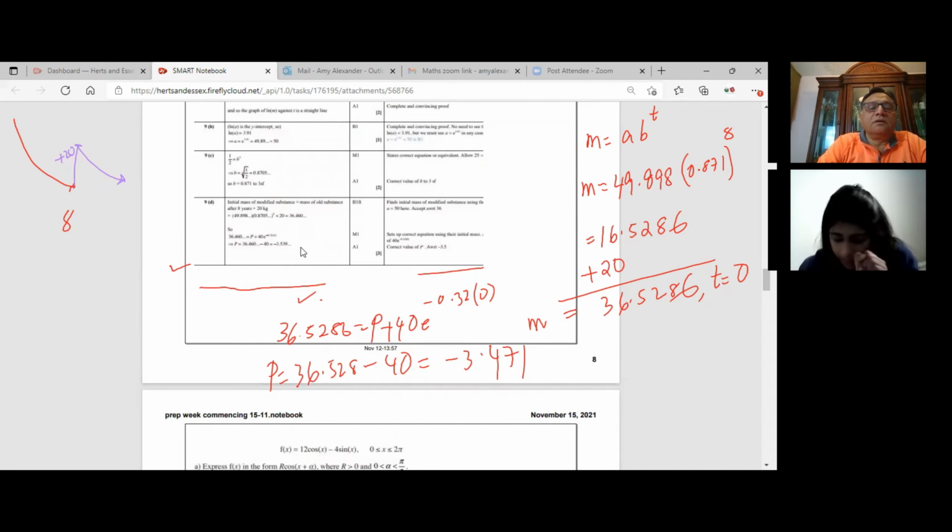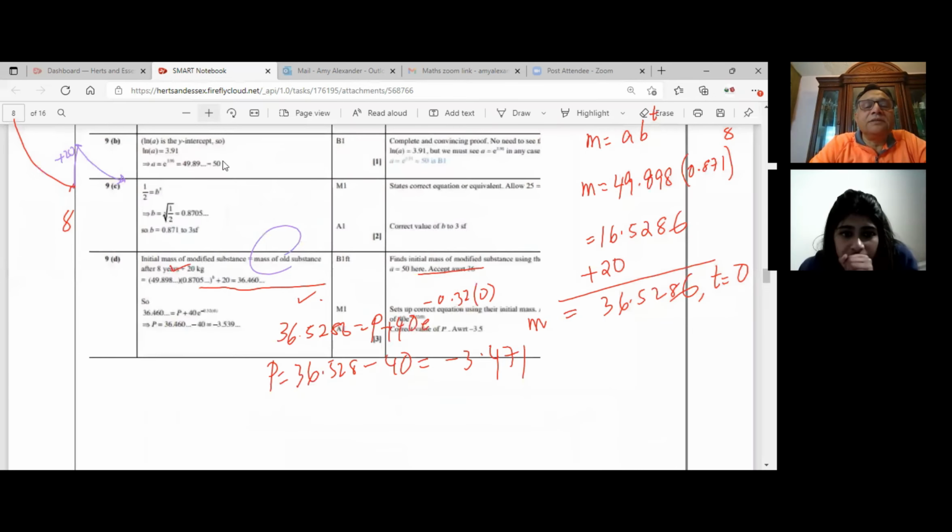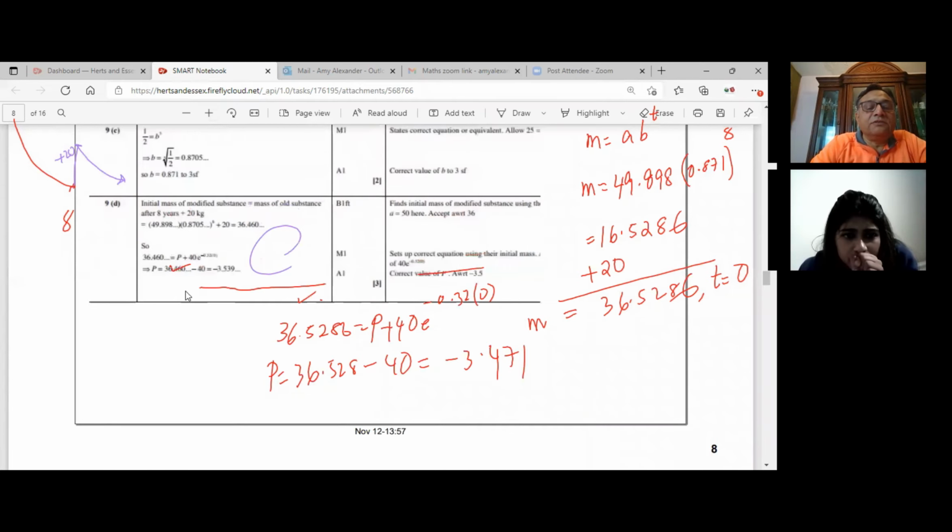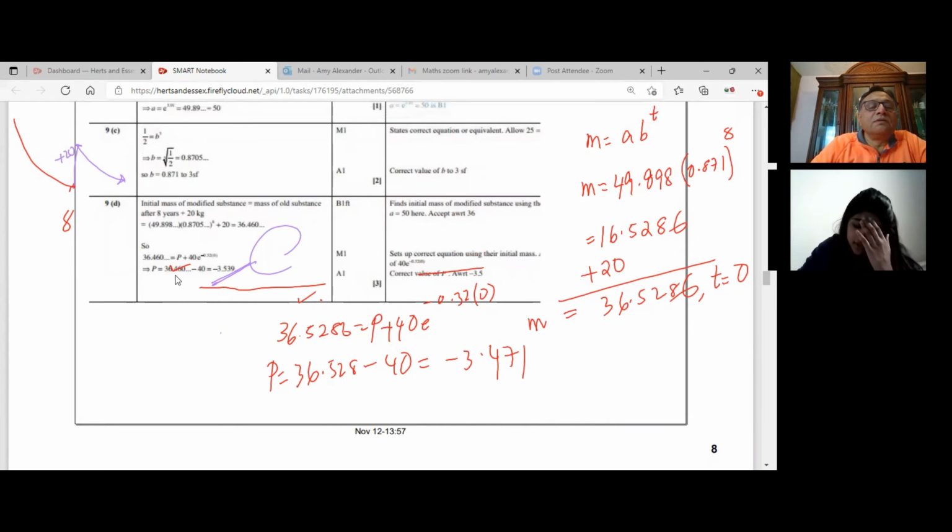You got some value, right? Very small. I think it's the same, right? They write minus 3.53. So some calculation you have to check. You got 3.4. 36.52. Oh, they didn't use the round.